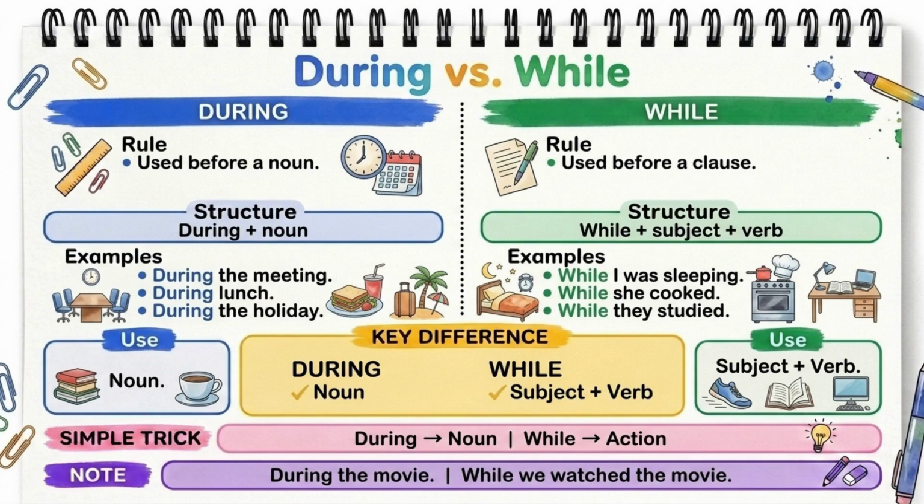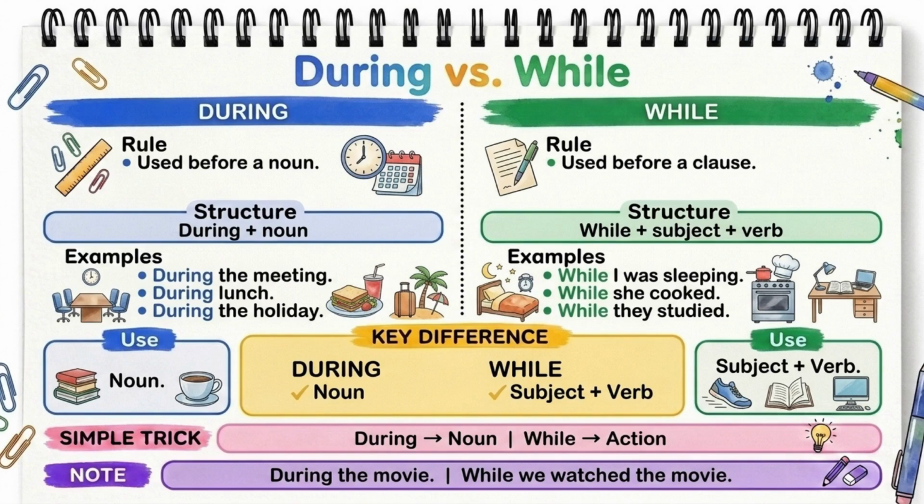Let's start with during. We use during before a noun. The structure is simple. During plus noun. For example, during the meeting, during lunch, during the holiday. Notice that after during, we only have a noun or a noun phrase. There is no subject and no verb.